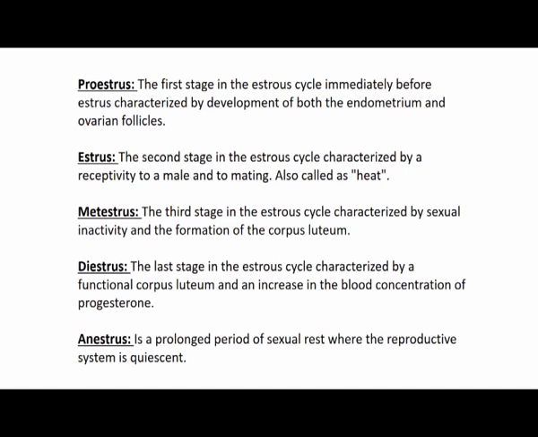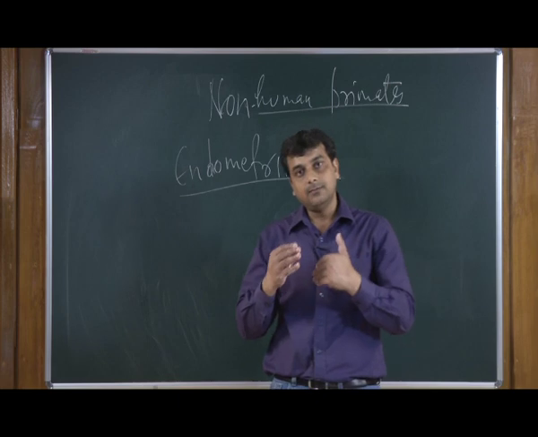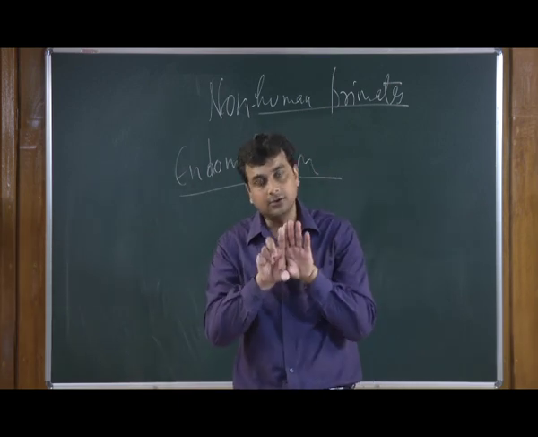So, diestrus is the last stage of the estrus cycle, which is characterized by the functional corpus luteum, which will secrete a high concentration of progesterone inside the female reproductive tract. So, these are the 4 stages, and then the last one is not a stage, but an anestrus condition, a prolonged period of sexual rest where the reproductive system is quiet. Basically there is no sexual behavior in animals, and this is simply called the quiescent phase. This quiescent phase is nothing but the anestrus condition, where the female reproductive system is just quiet. So, there is absolutely no activity.